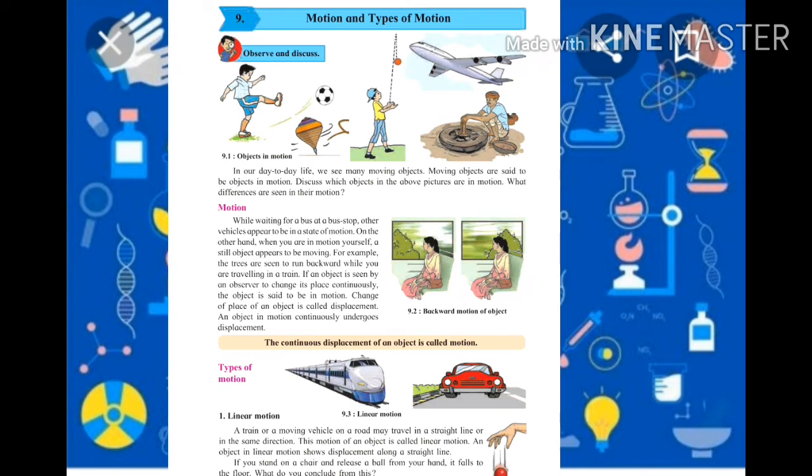Understood everyone? Motion. Now in your house also, while you are observing the video, as you are changing place from here and there, from one room to another room, that is also called motion. Means as you are changing place, you have motion. So that person, or whatever things there may be, that thing is in motion. Understood everyone the concept of motion? Okay, so let's see the next part.